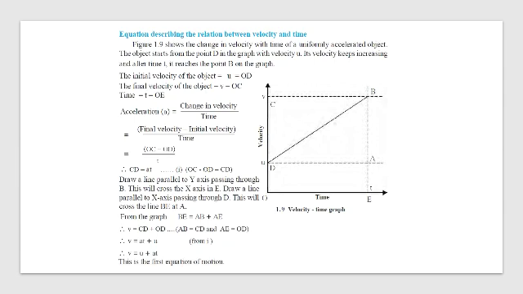OC minus OD is nothing but CD. CD we are going to put here. CD is equal to AT. So your V is equal to CD is equal to OC minus OD upon T. Right? So if I put this OD on the left hand side, it will become CD plus OD. So V is equal to AT plus U from equation 1. So this is your first equation of motion.